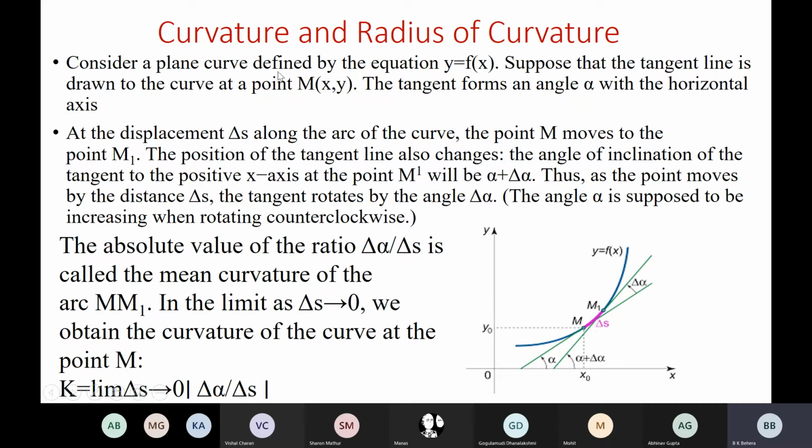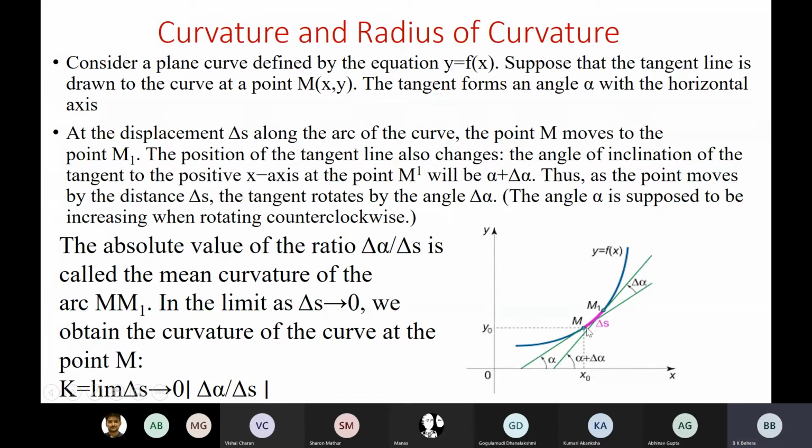So consider a plane curve defined by the equation, let's say y is equal to f(x). Suppose that the tangent line is drawn to the curve at point M here, let's say point (x, y). The tangent forms an angle alpha with the horizontal axis. At a displacement del s along the arc of the curve, the point M moves to the point M dash.